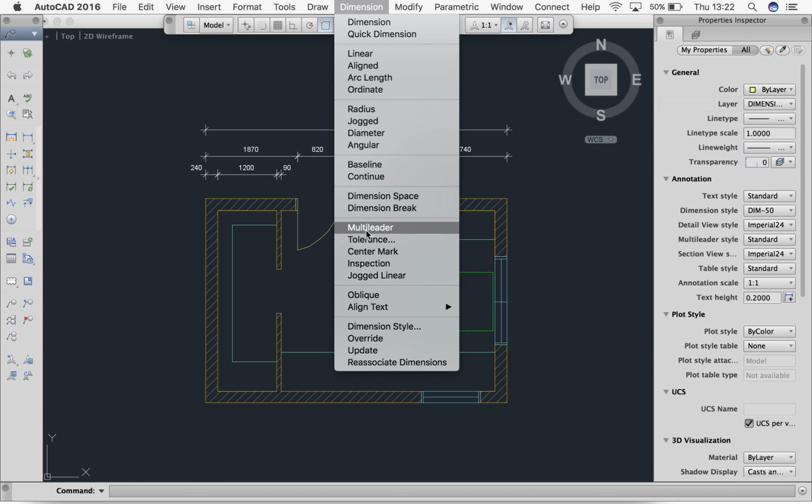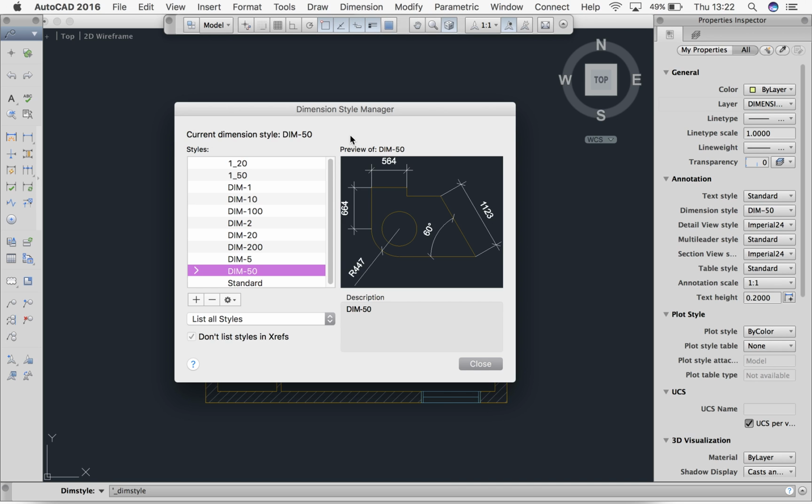Now I'm going to come back in here to format. And you can see that there's some different dimension styles already here for you. We've just set up the 1 to 50. Now for your assignment, you guys will need to set up the 1 to 20, 1 to 10, and 1 to 5.